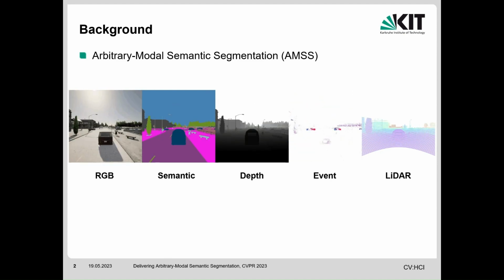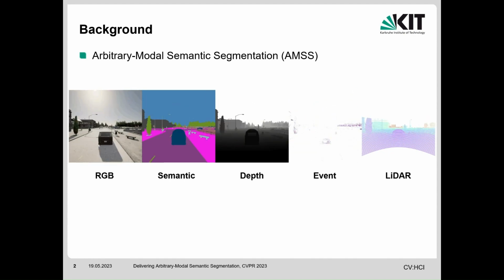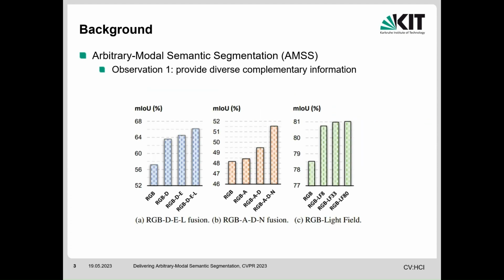However, most works and multimodal benchmarks focus on specific sensor pairs, while the current trend is to fuse more and more modalities. That is, processing towards arbitrary-modal semantic segmentation. We have two observations when looking into arbitrary-modal semantic segmentation. Firstly, an increasing amount of modalities should provide more diverse complementary information, monotonically increasing segmentation accuracy. This is supported by our experiment results when adding up to 80 sub-aperture light field modalities. This potential is uncovered by previous cross-modal theory methods, which follow designs for predefined modality combinations.